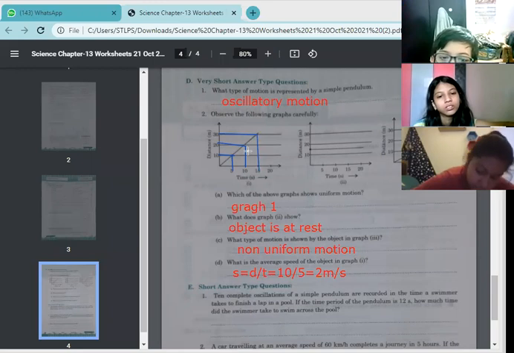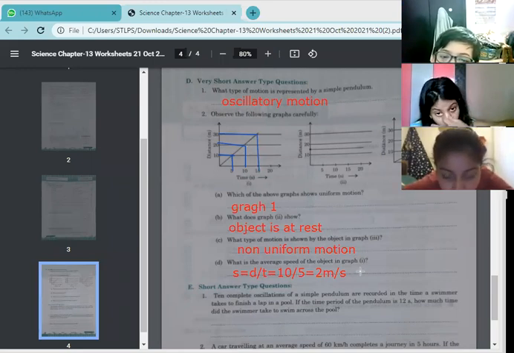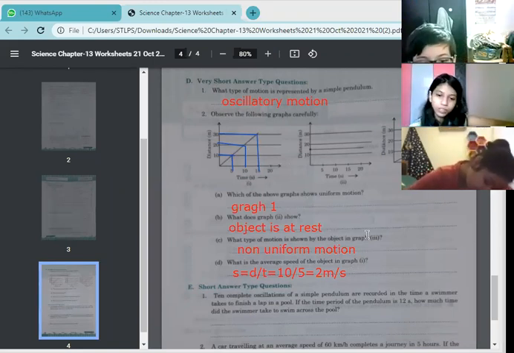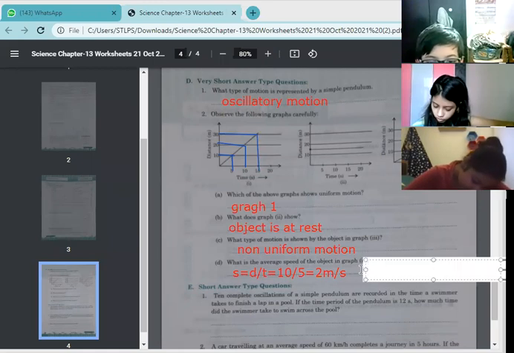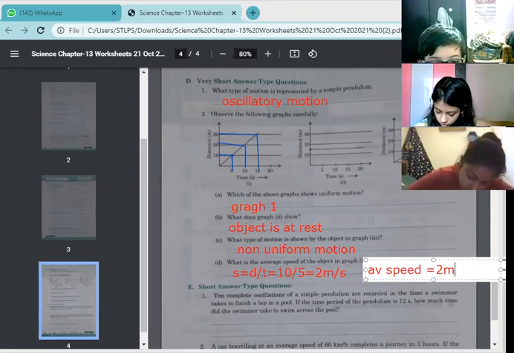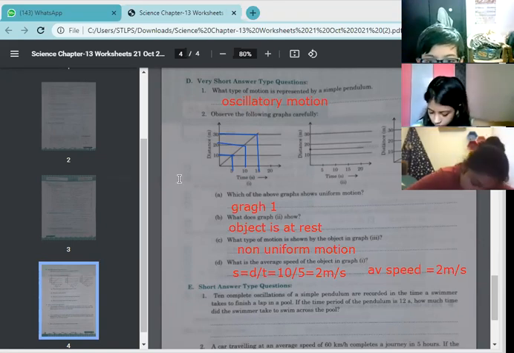So again, the speed will be 2. Means what will be the average speed then? You can write down that the average speed is 2 meter per second.